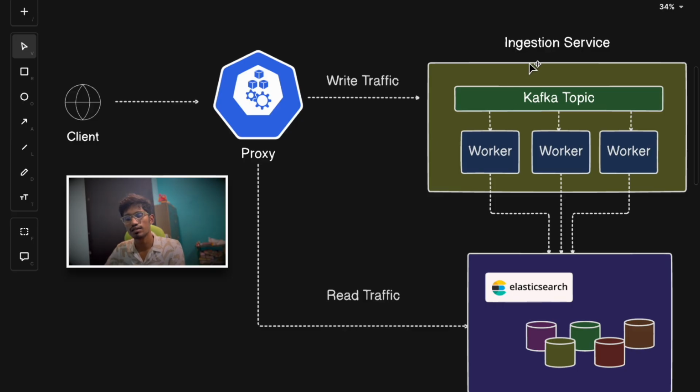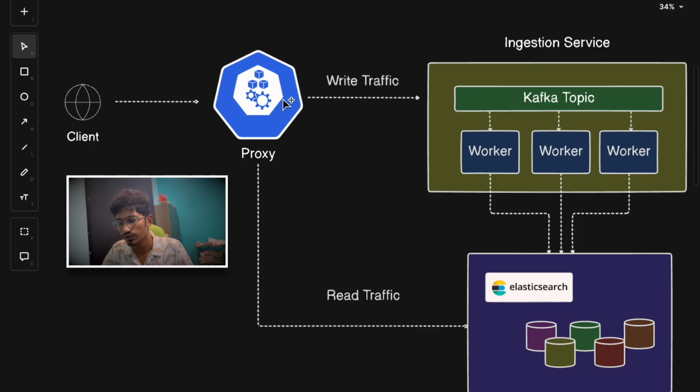The first one is the ingestion service. Now the ingestion service was developed to mitigate the issues which the previous architecture experienced. What does it do now? This ingestion service basically queues the incoming requests. Let's say incoming requests are coming, right? Let's say there is read traffic and write traffic. Write traffic means you want to create a new tweet. Read traffic means you want to browse the existing tweets.